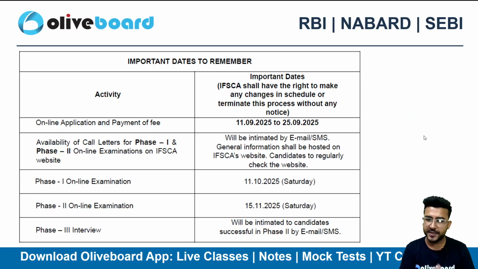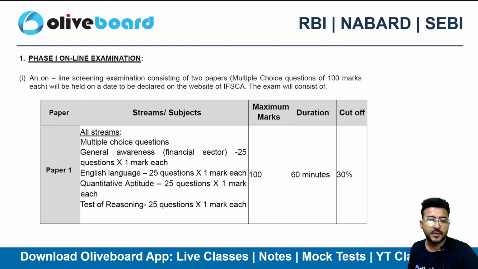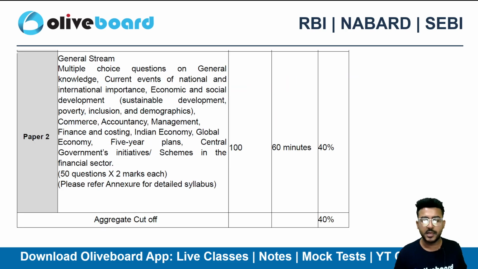We all know that your phase 1 exam is scheduled on 11th of October 2025 and your phase 2 examination is on 15th of November 2025. In your phase 1, you have paper 1 and paper 2. In paper 1, you have GA, English, Quant and Reasoning, 25 marks each, right? And in your paper 2, again, you have multiple subjects related to your general stream.